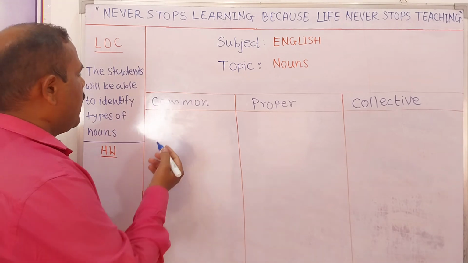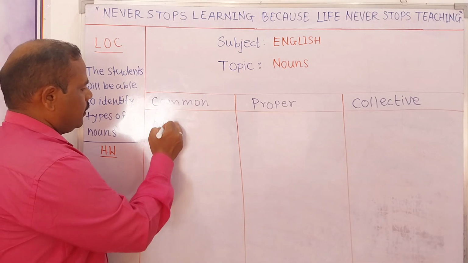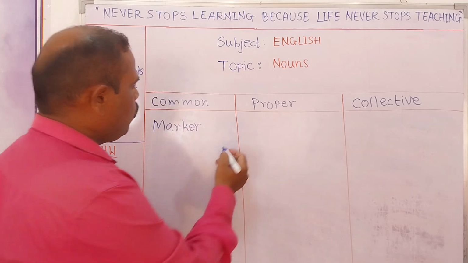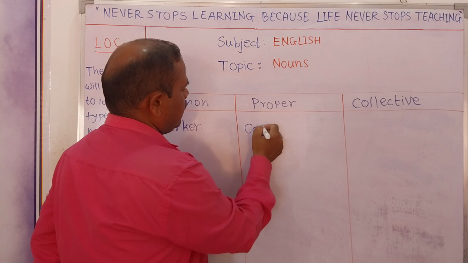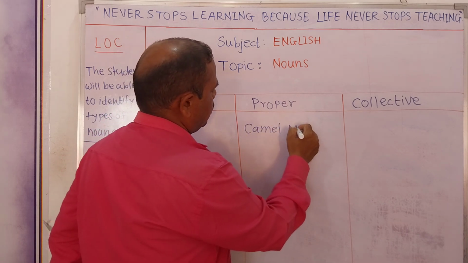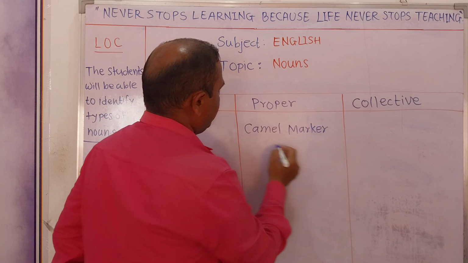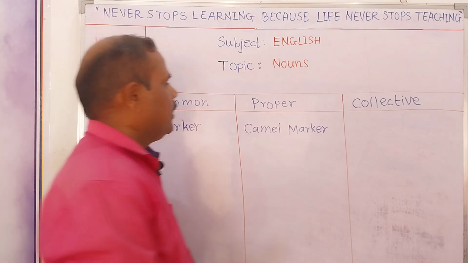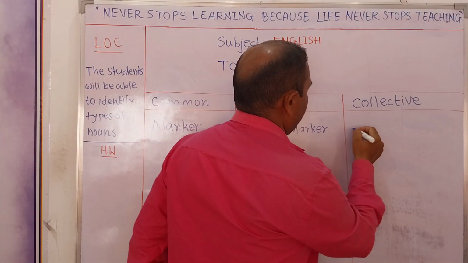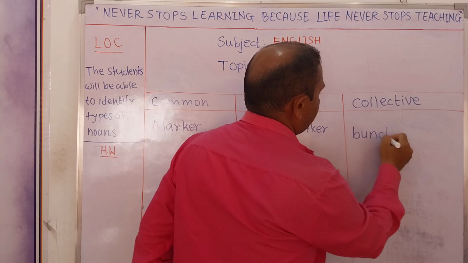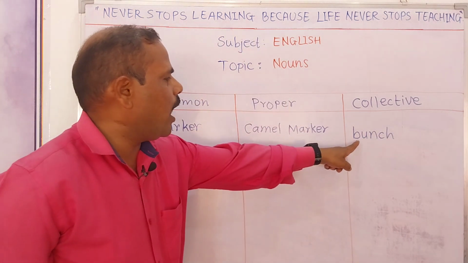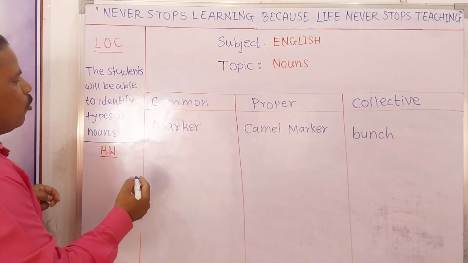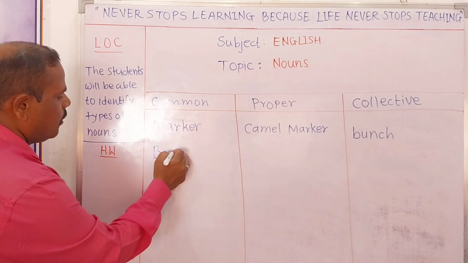Suppose in common noun I am writing marker. So in proper noun I can write Camel marker. Are you getting it? Because here a specific name is given, Camel marker. Then, bunch. So I can say bunch of keys, or if I have written only bunch, that will also be considered a collective noun, right? Suppose one more example, boy. So what will be the proper noun?